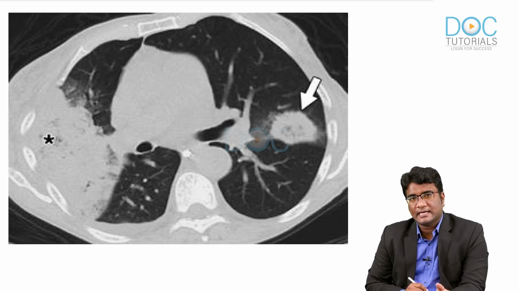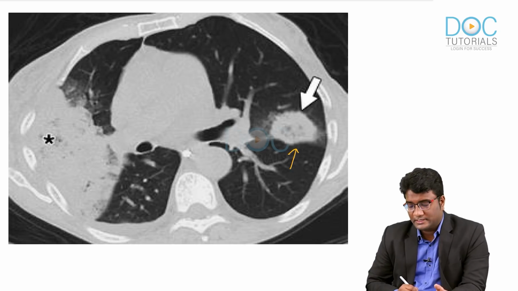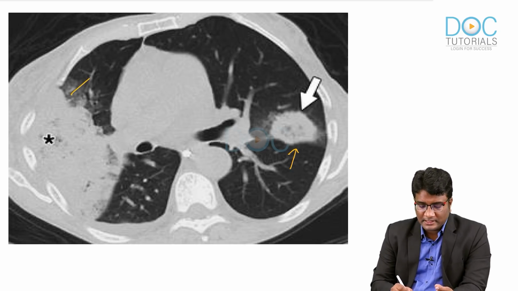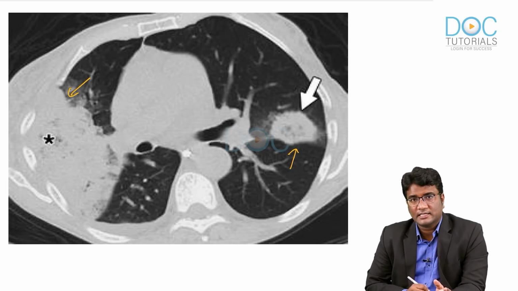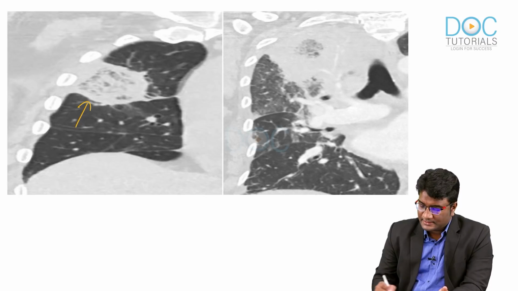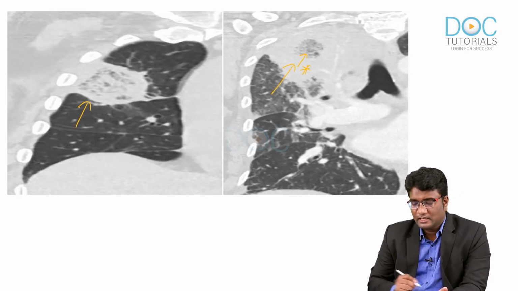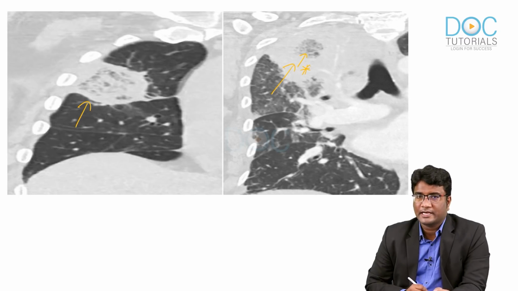Now, look at this CT scan image in a patient of pulmonary mucormycosis. You can see that there are areas of reverse halo sign, there is peripheral consolidation with central ground glassing, and you may see these peripheral wedge-shaped areas of large consolidations and pulmonary infarctions that can develop. This is another coronal CT scan image where you see this classic reverse halo sign, okay, with large consolidations with central ground glassing, the reverse halo sign, a very important finding that you see on the CT scan images of pulmonary mucormycosis.